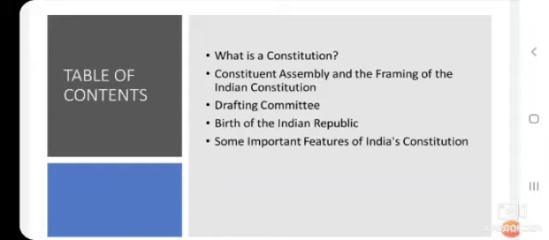Okay, children, just before explaining the contents of this lesson, let me explain what civics actually is. In earlier classes you have also learned civics topics, like in class 6 you learned about local self-government, in that you learned rural and urban, panchayat raj and all that.